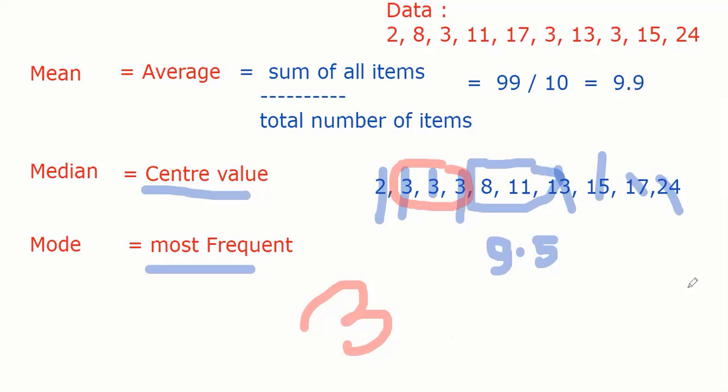Yes, sir. So let's solve one question very quickly. Is this grouped or ungrouped data? What kind of data it is? Ungrouped, sir, because we have not grouped it. So let's solve one question very quickly. Find mean, median and mode of the following data.